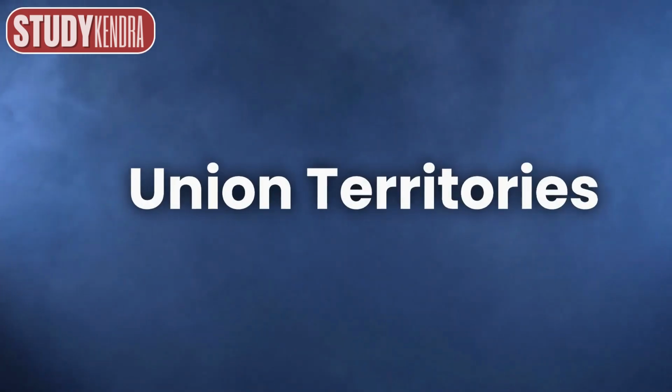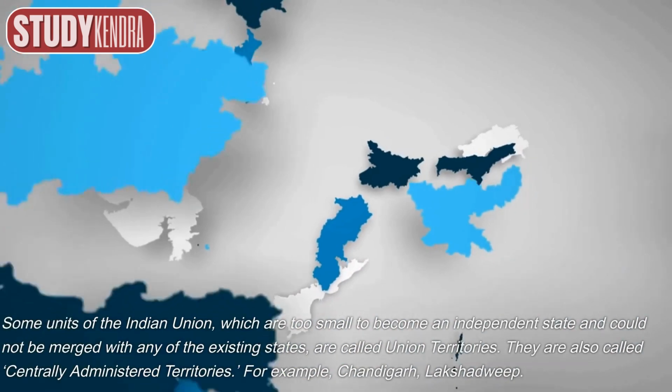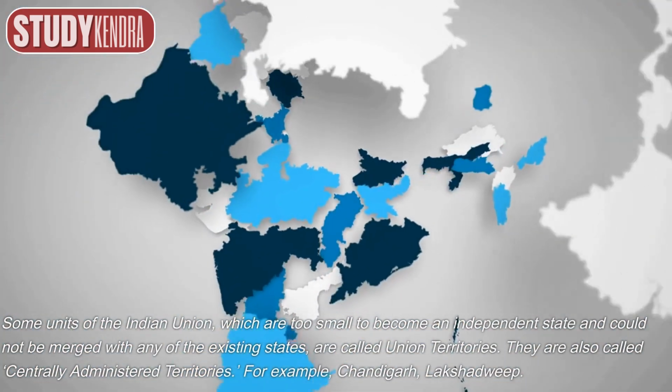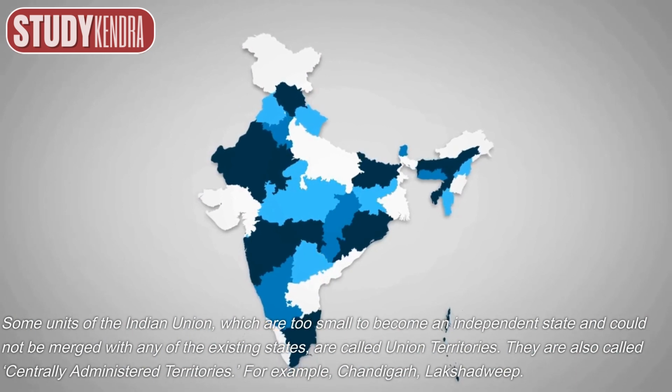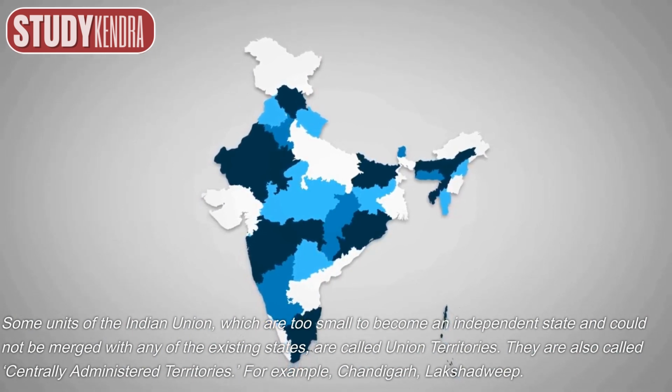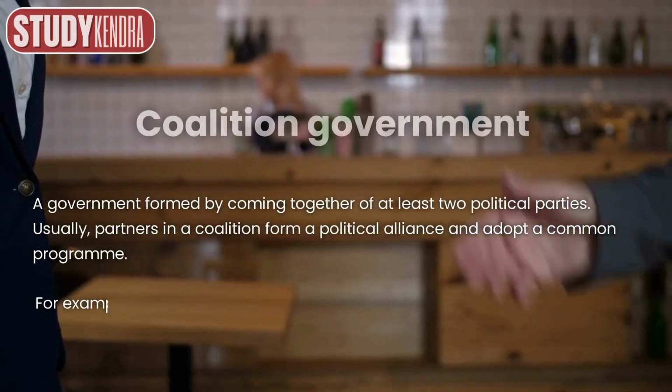Union territories. Some units of the Indian Union, which are too small to become an independent state and could not be merged with any of the existing states, are called union territories. They are also called centrally administered territories. For example, Chandigarh, Lakshadweep.